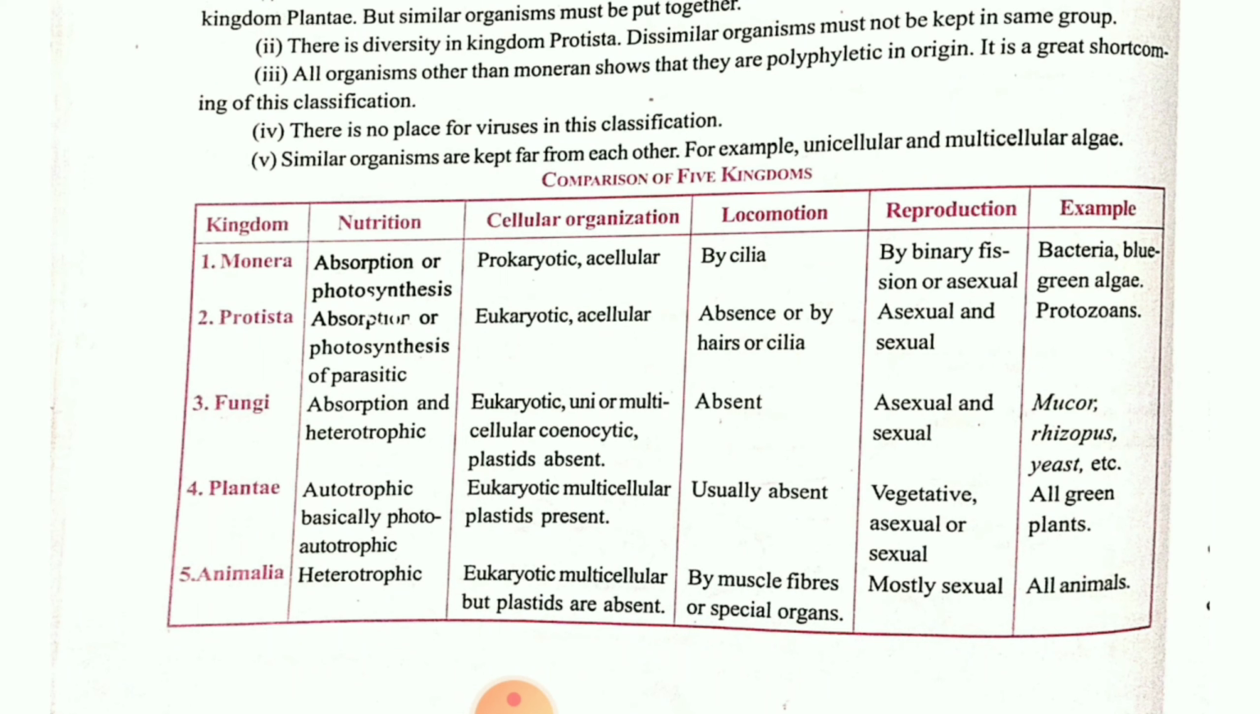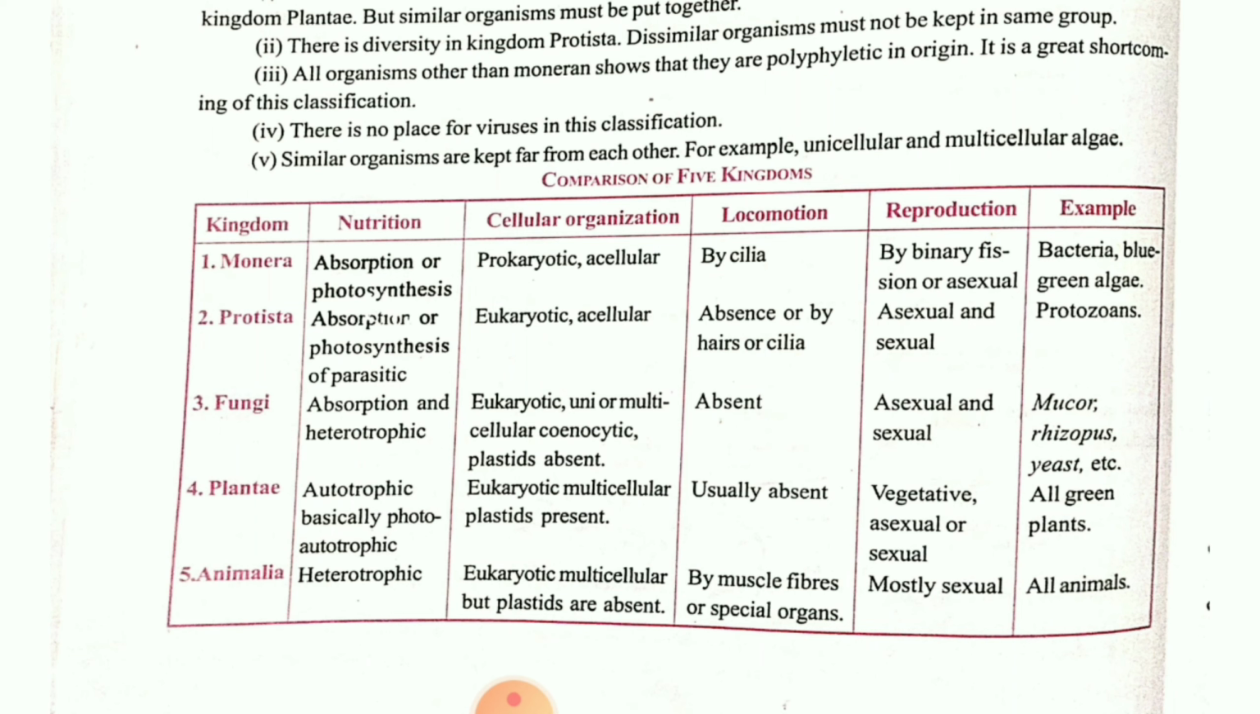Then cellular organization, children. Prokaryotic, acellular will be there in Monera. Eukaryotic, acellular will be there in Protista. And in fungi, eukaryotic, unicellular, multicellular, but the nucleus will be absent. Okay. Then in Plantae, eukaryotic, multicellular, plastids will be there. Only the Plantae is that category of organism which carries the plastid because of the presence of chlorophyll. Then Animalia, generally multicellular and plastid will be totally absent.